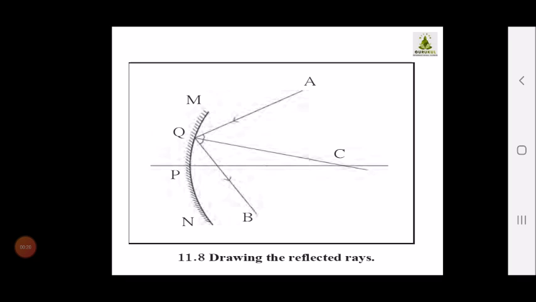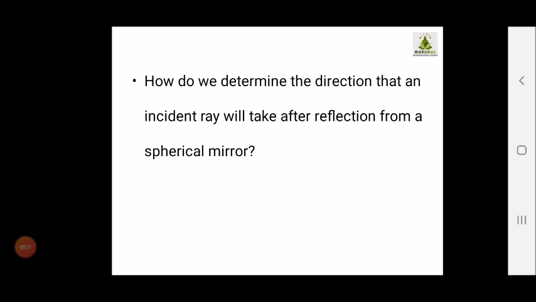In this diagram you are able to see the plane mirror is there, and a reflected ray is there. Incident and reflected rays are shown. Now, how do we determine the direction an incident ray will take after reflection from a spherical mirror?